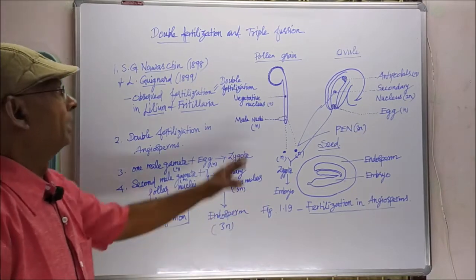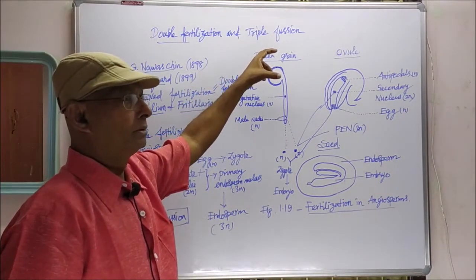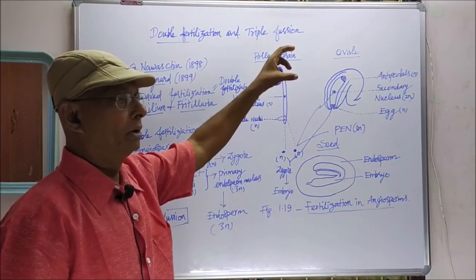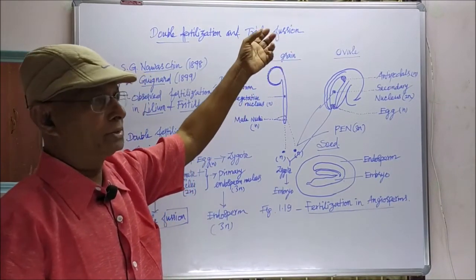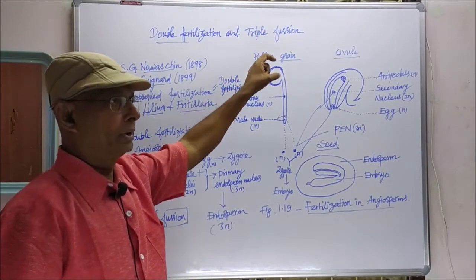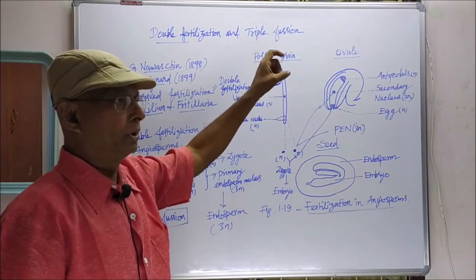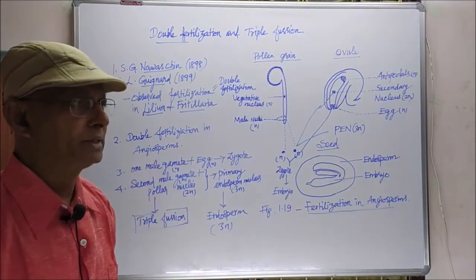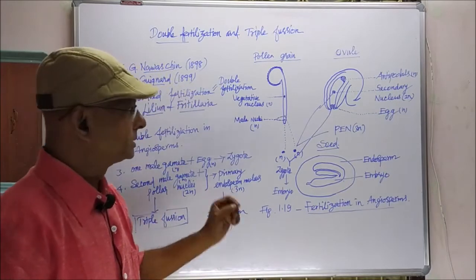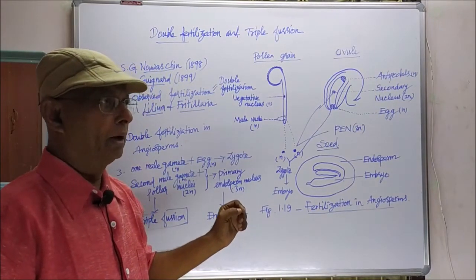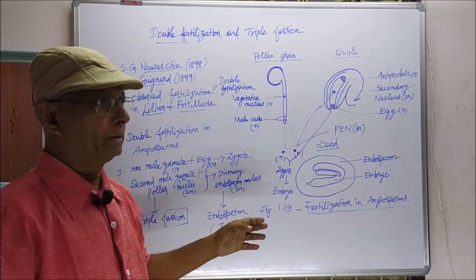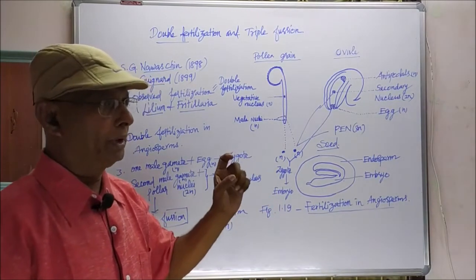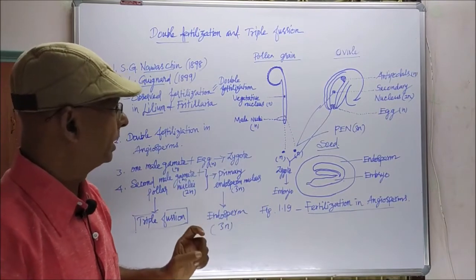As soon as the pollen grain reaches the stigma, germination starts and the pollen grain produces a pollen tube. The pollen tube grows through the cells of the style and reaches the ovule. It may enter the ovule by three processes we have already seen: porogamy, chalazogamy and mesogamy.